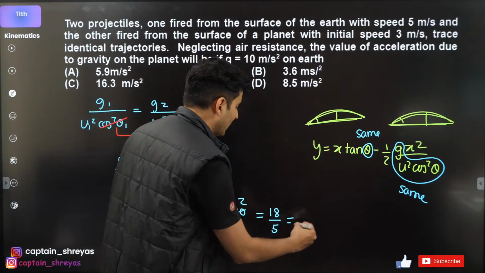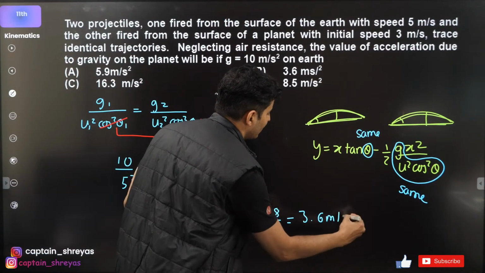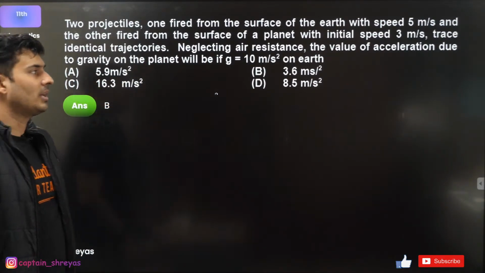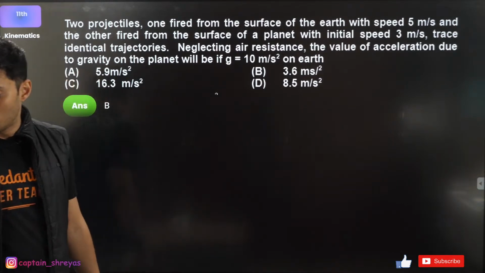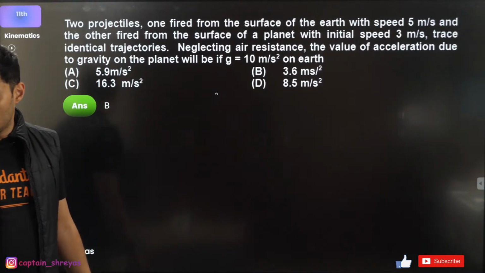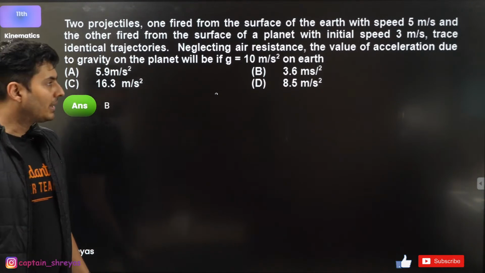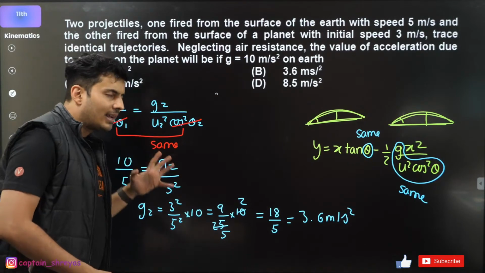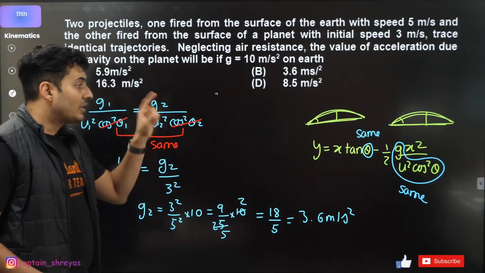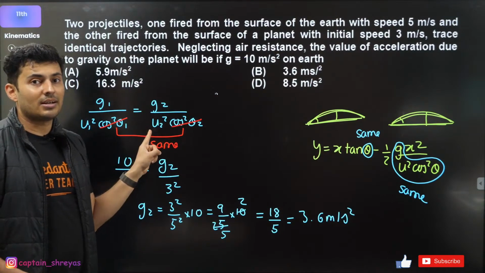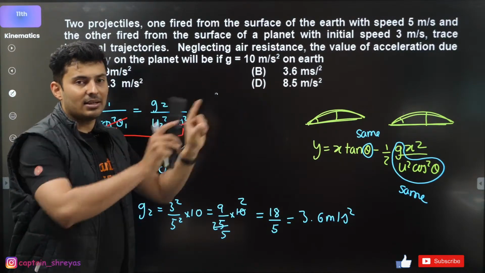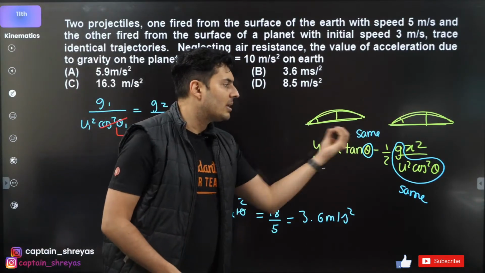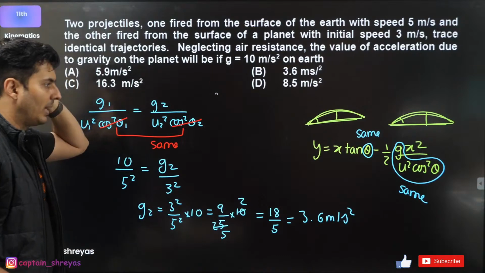Is it option A? No. I think it is 3.6 meters per second square. 3.6 meters per second square, option B. Yes, it is option B. See what kind of mistakes you guys made. See where you went wrong over here. I think there was some kind of calculation mistake which you guys have done. But otherwise, this was fairly simple after this point. But you need to understand why these two things are the same. Because the equations are the same, the paths are the same, the angles are the same. The y coordinates and x coordinates will be the same at every given point. So that's how you compare them.